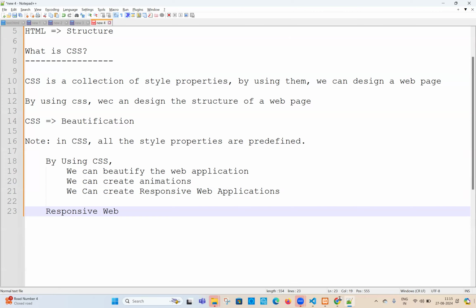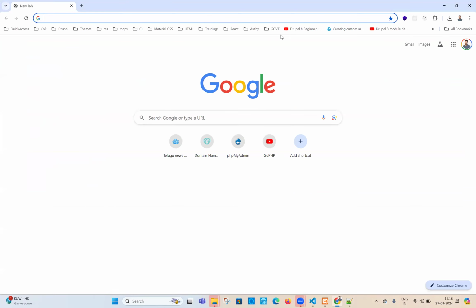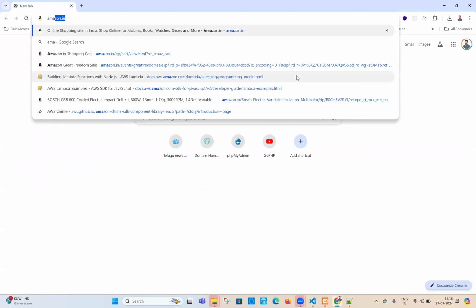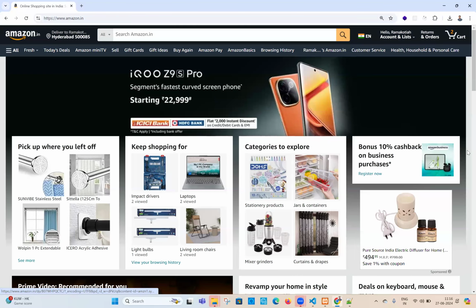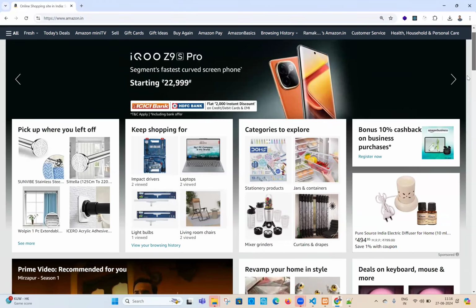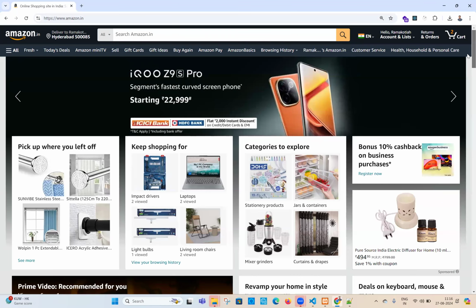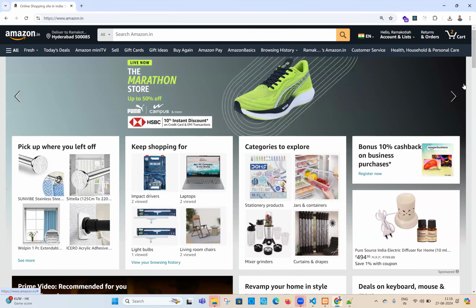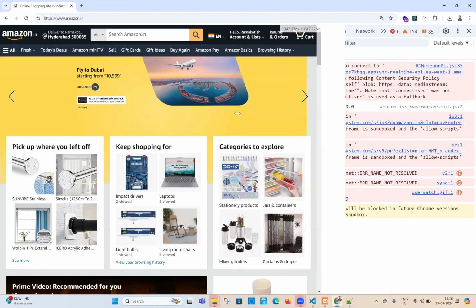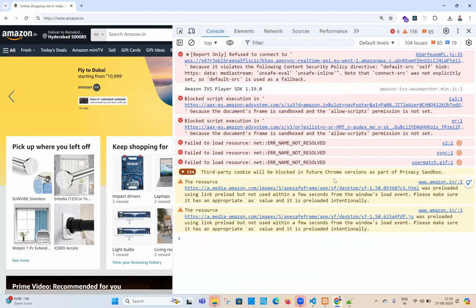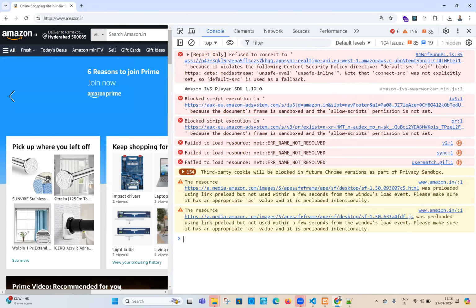Let me show you practically what a responsive web application is. Let me open one website here. You can open amazon.in. This is a website, and it is fitted to my screen perfectly. Now let us press F12. Can you see, is the website fitted to my screen? See, this is not fitted to my screen. Can you see?